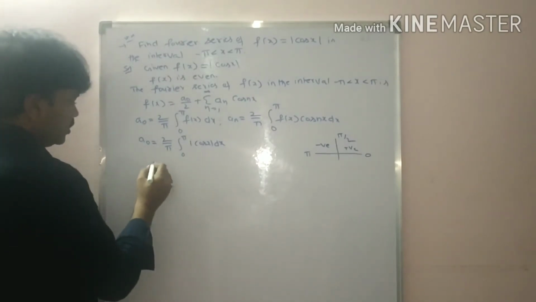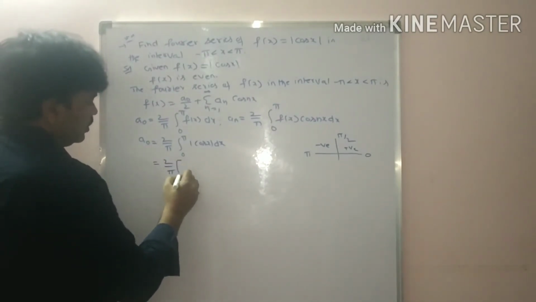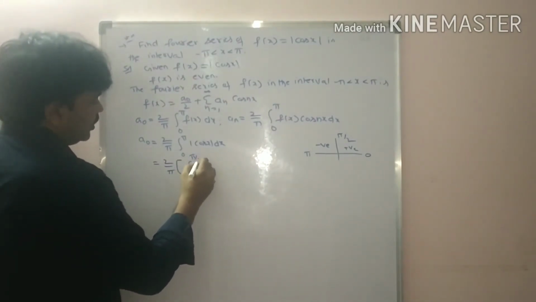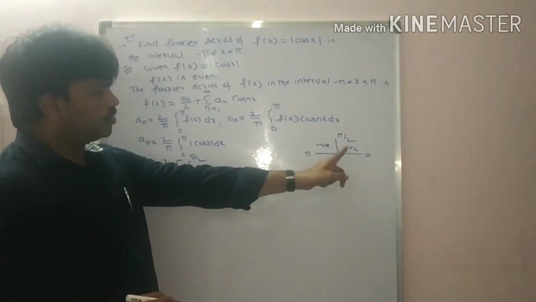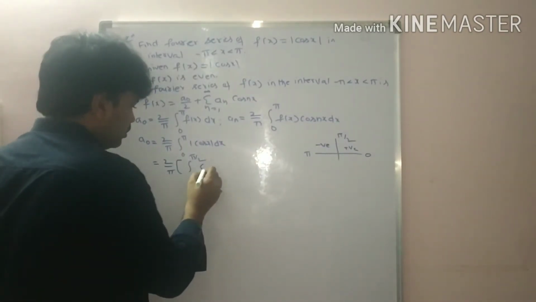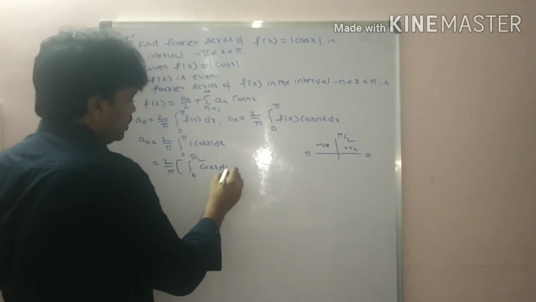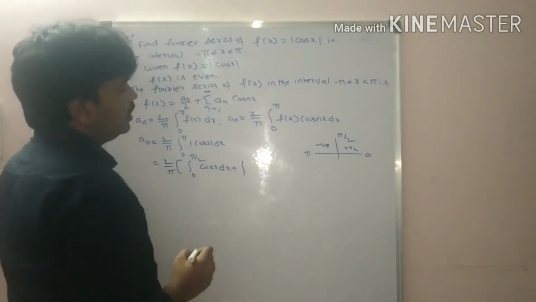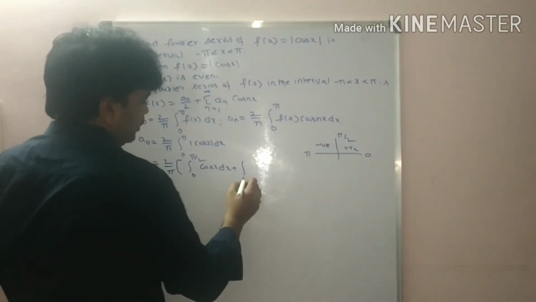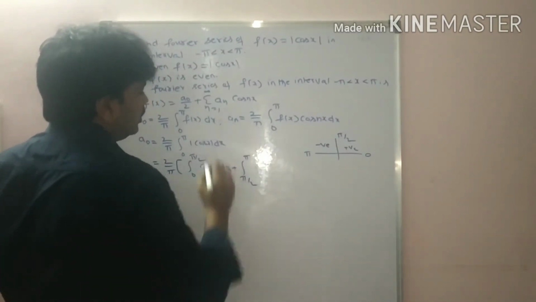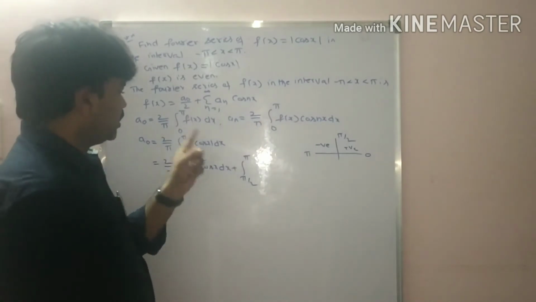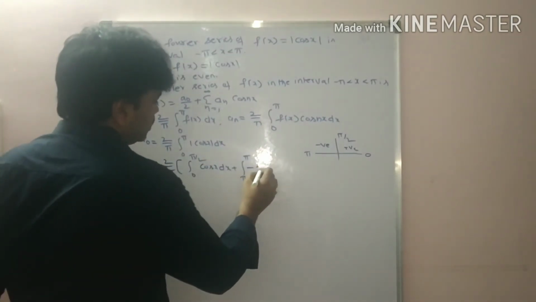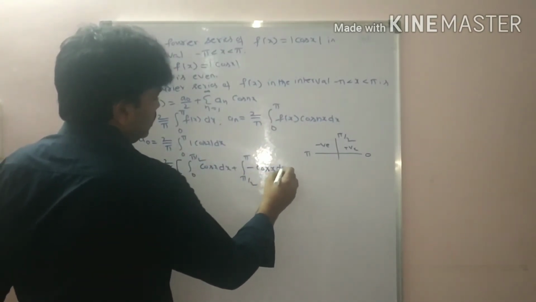So that is equal to 2 by pi integral 0 to pi by 2. Pi by 2 is positive, so modulus cos x value is cos x dx plus integral pi by 2 to pi. Here is negative, students, so we write here minus cos x dx.